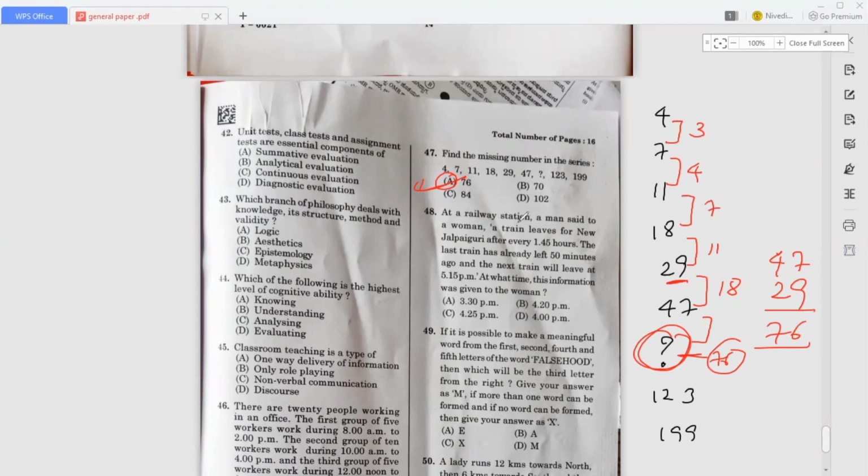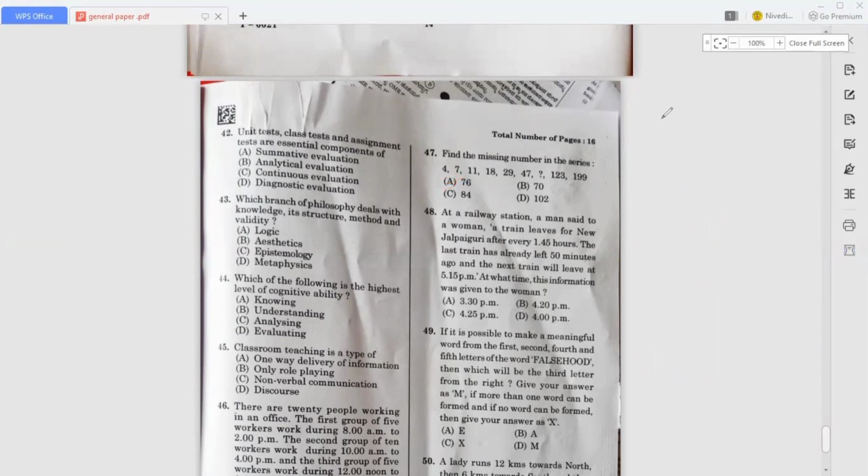At a railway station, a man said to a woman, a train leaves for New Jalpaiguri after every 1.45 hours. The last train has already left 15 minutes ago, and the next train will leave at 5:15 p.m. Okay, so at what time was this information given to the woman? Here they are asking at what time this information was given.